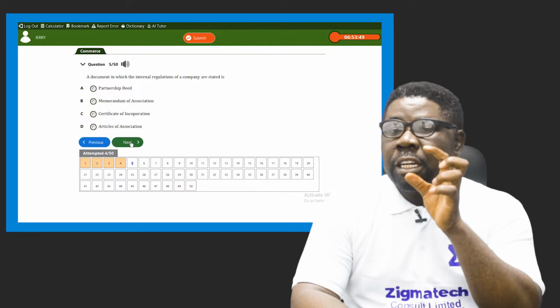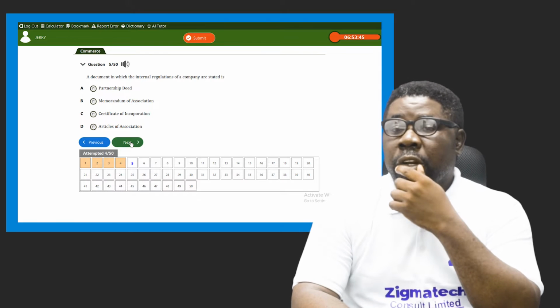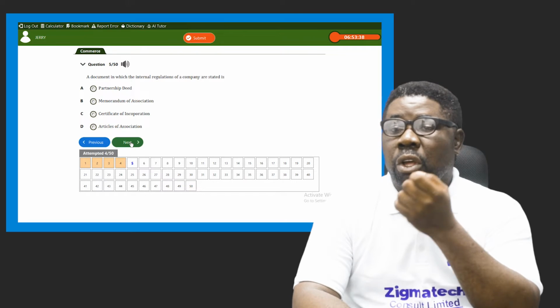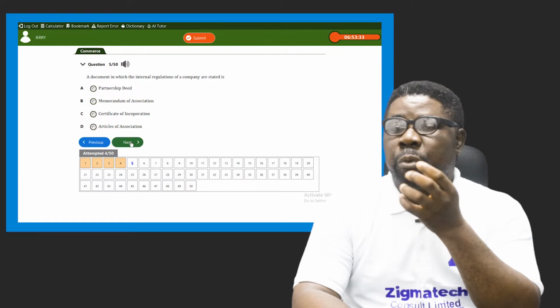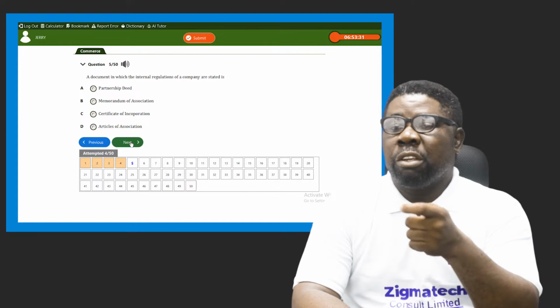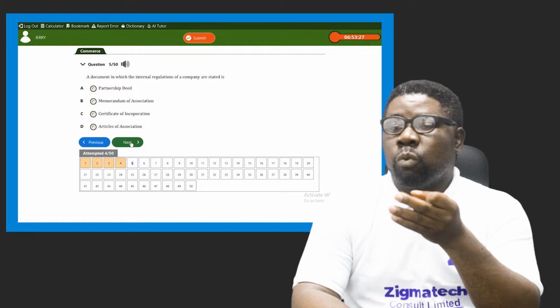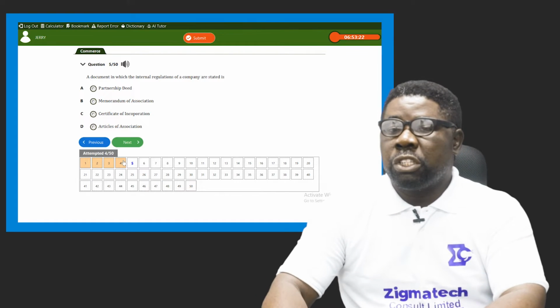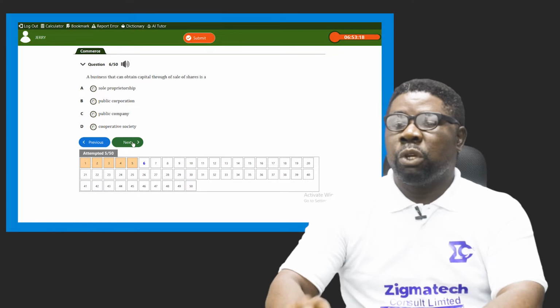You say the internal regulations of a business, where are they recorded? It is not memorandum, because the memorandum has content that deals with the business and the outside world. Partnership deed is about partnership business. Certificate of incorporation is what limited liability companies acquire when they become incorporated and become a legal entity. And so that is why the only correct answer is option D, which is articles of association. Okay. So we go.